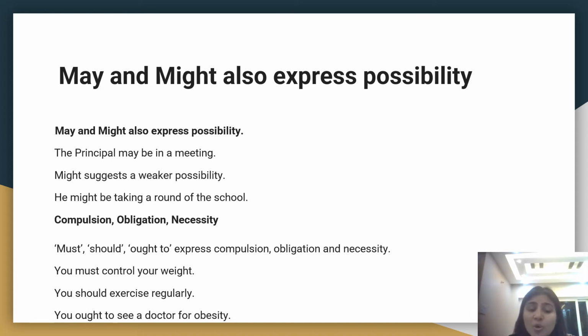So that's it, you have to do it. It is an obligation on your part. You should go and see a doctor for obesity. So I just repeated: must, should, ought to express compulsion, obligation, and necessity. Okay, you should control your weight, you should exercise regularly, you ought to see a doctor for obesity.